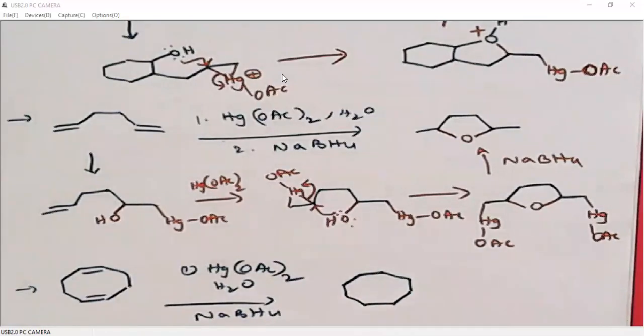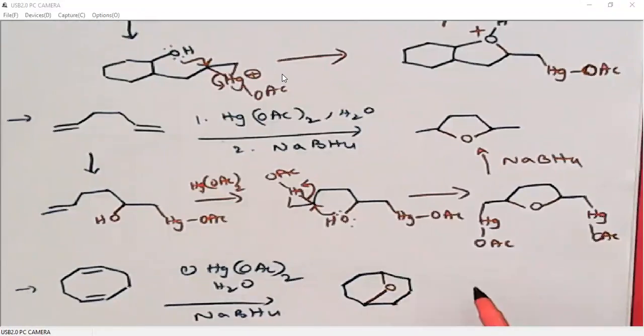So oxygen will attack on one side, mercury will add here. In this double bond also, with neighboring group participation, oxygen will attach on this double bond, mercury will add here. After reduction with sodium borohydride, both mercury groups will be lost. When we look at the ring size, 1, 2, 3, 4, 5, 6. Other side, 1, 2, 3, 4, 5, 6. Here there is no other driving force. So what we can generate is a symmetrical compound with both 6-membered rings.